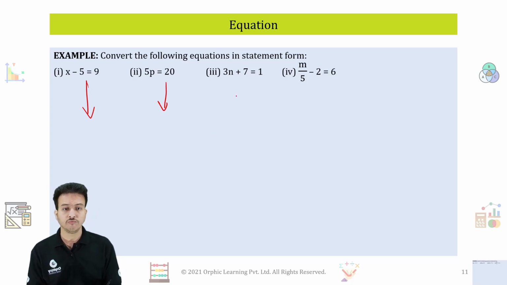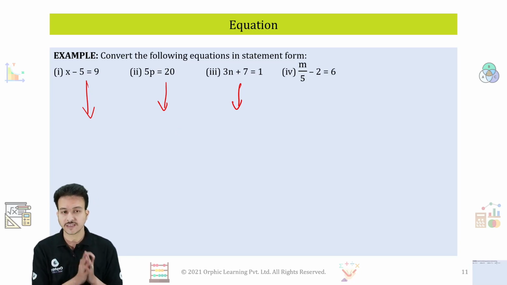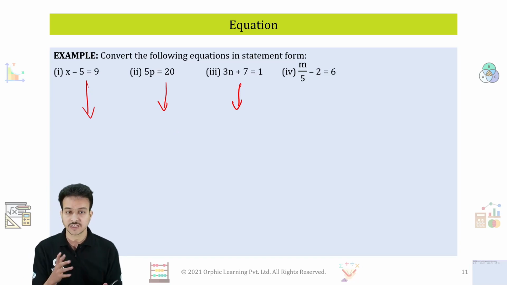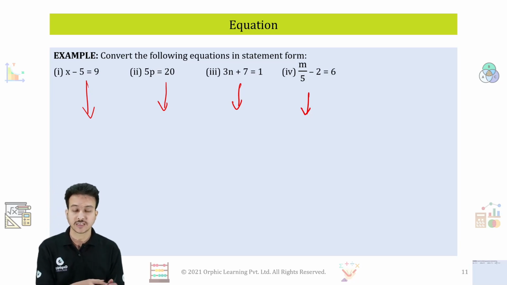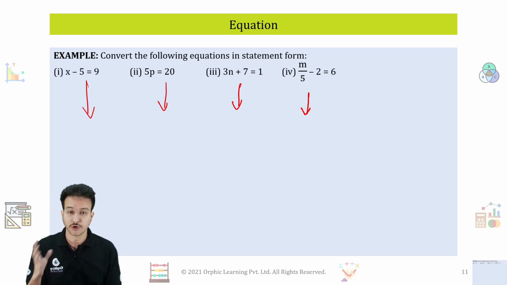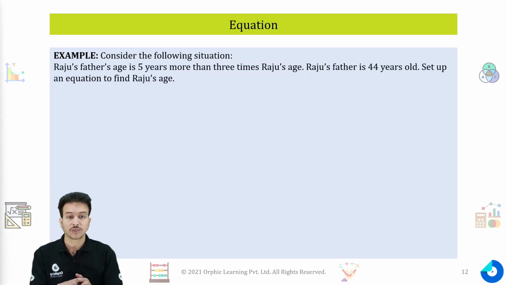For the third one, we can say if we add 7 with 3 times a number, we will get 1. This is the statement for the third. And for the last one, you can write it down as if we subtract 2 from 1/5 of a number, we will get 6. This is how we form a statement from the equation. That both are done. Now consider the following.